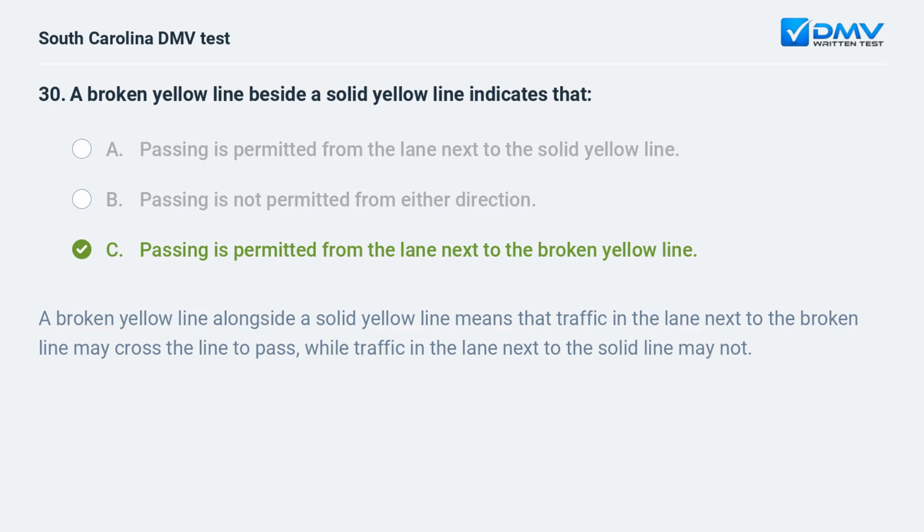C. Passing is permitted from the lane next to the broken yellow line. A broken yellow line alongside a solid yellow line means that traffic in the lane next to the broken line may cross the line to pass, while traffic in the lane next to the solid line may not.